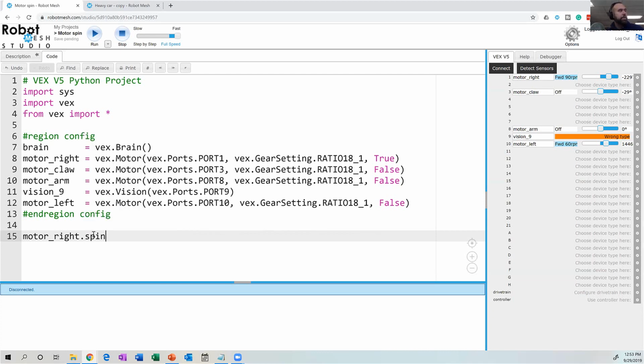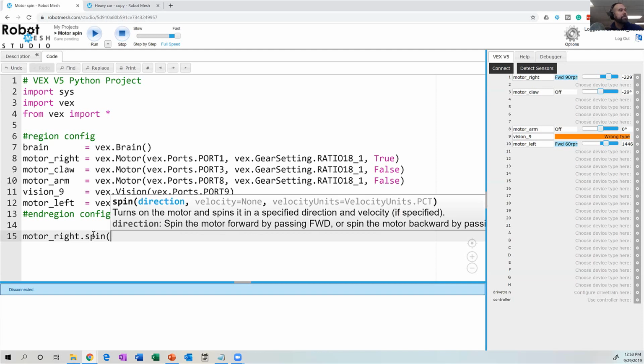And then if I use the opening parentheses, right, because the spin method is going to need some additional data. For example, what direction to spin in and at what power setting should the motor spin. So here I'm going to open up parentheses, and now I get this little pop-up window that's telling me the kinds of arguments or the kinds of parameters that the motor is expecting. So it's going to say, this is going to turn the motor on and spin it in a specified direction and velocity if specified. So let's give it a direction.